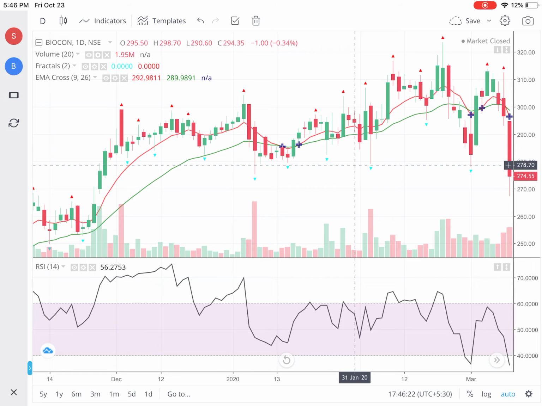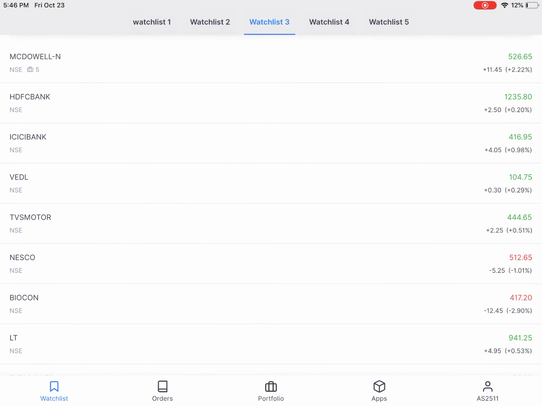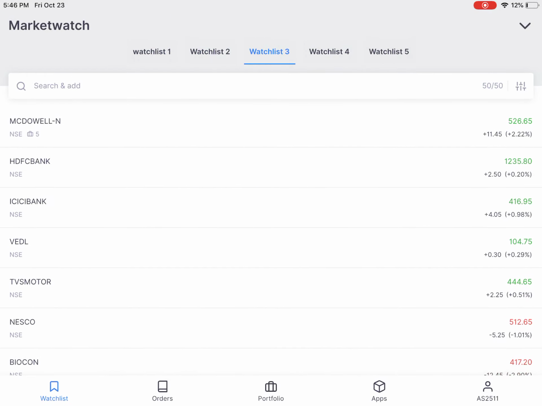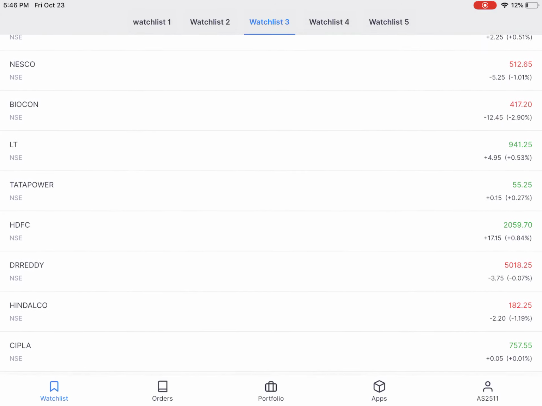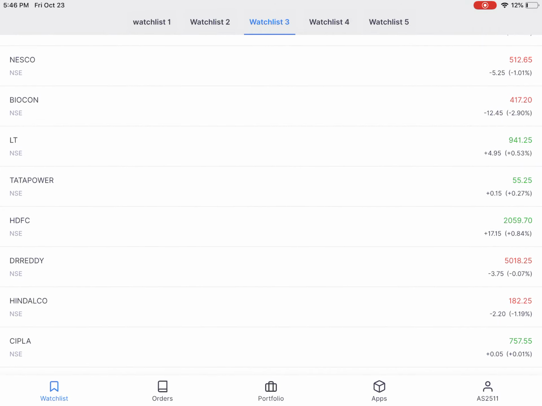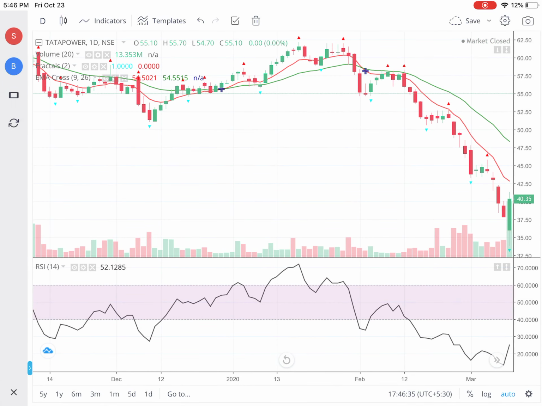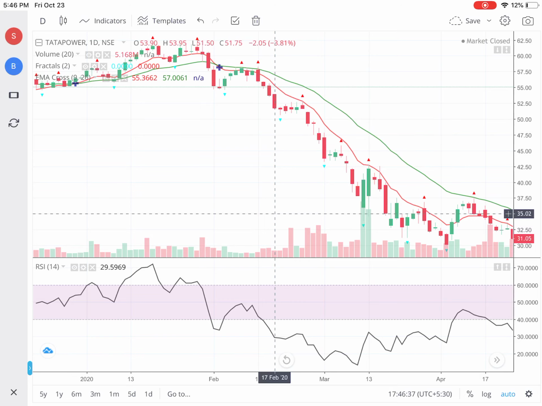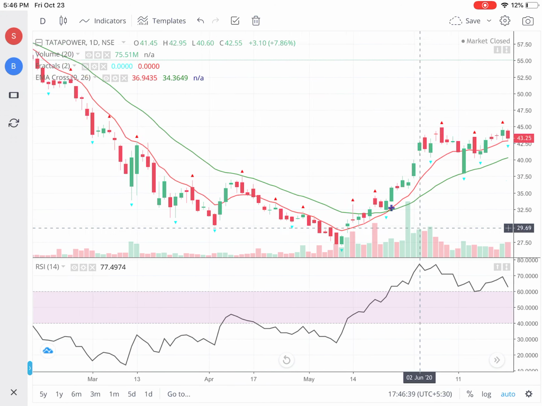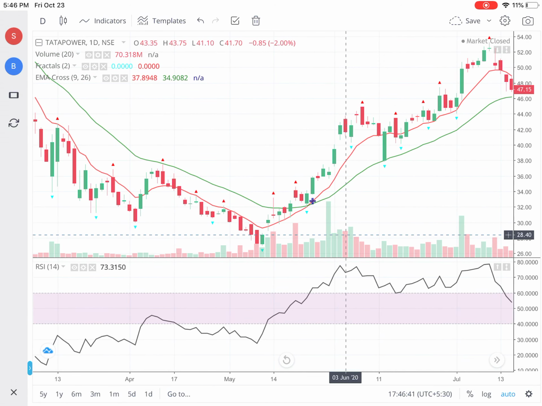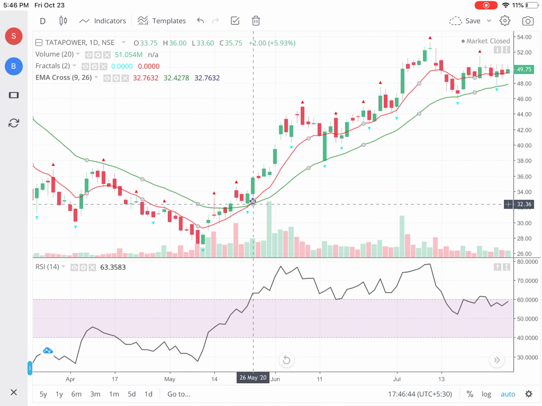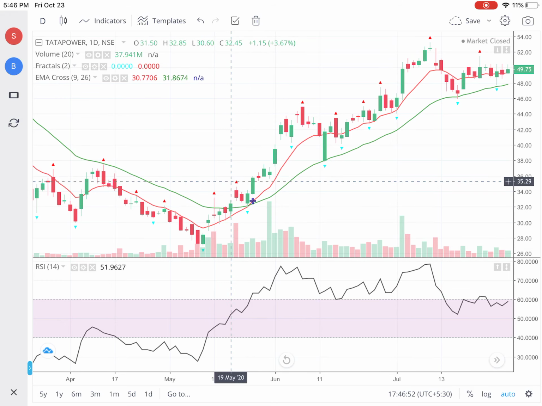Okay, let me take another example. Let us take Tata Power. Now if you look at Tata Power, in the month of June, you had a moving average crossover, and the previous fractal was over here.